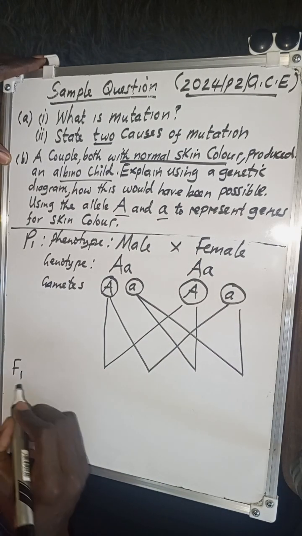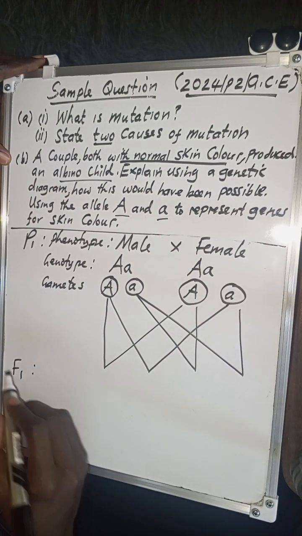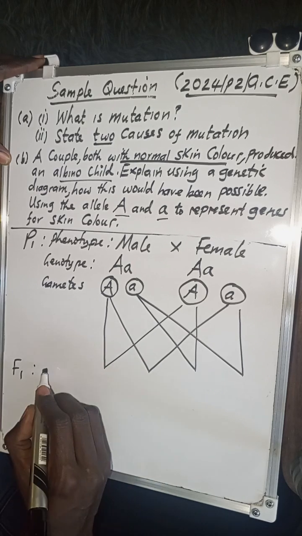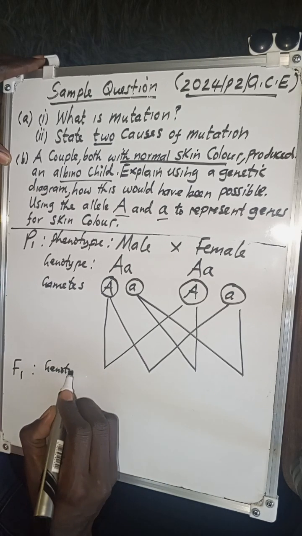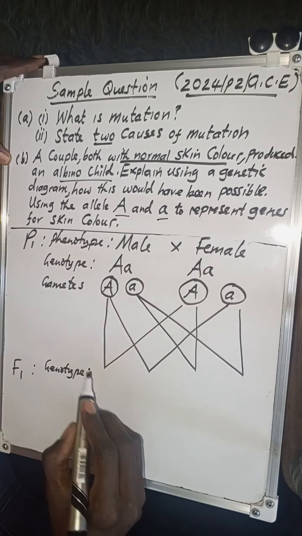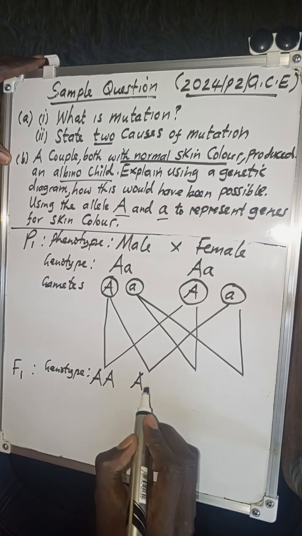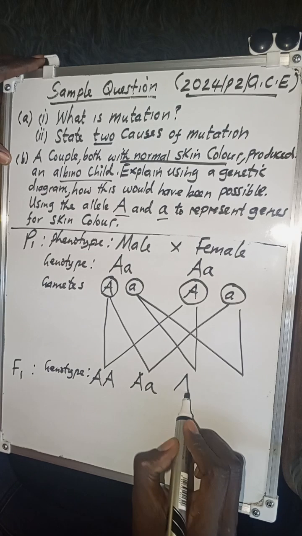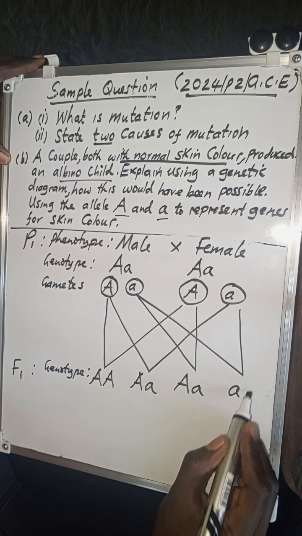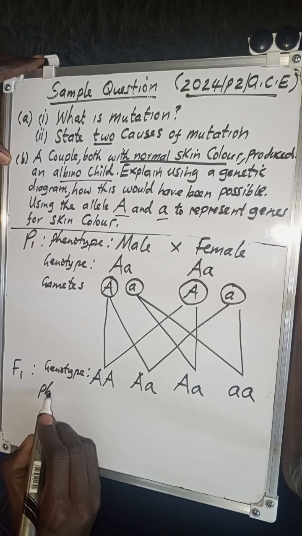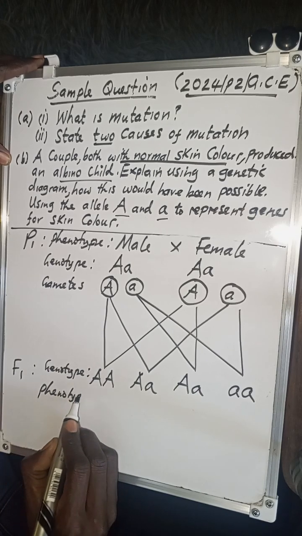So we are going to have the F1 generation, the first filial generation. The first thing you are supposed to have is what is in their genes, the genotype. So you are going to have capital A and capital A, then capital A, small a, then capital A, small a, then small a, small a. So then we can go to the phenotype.